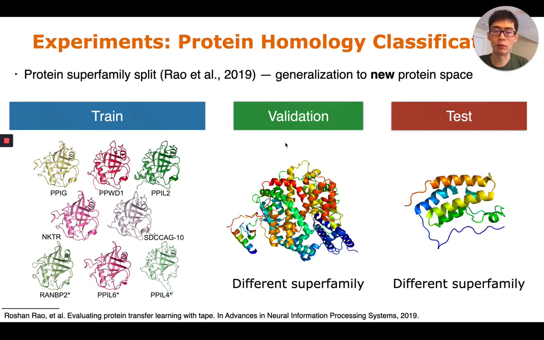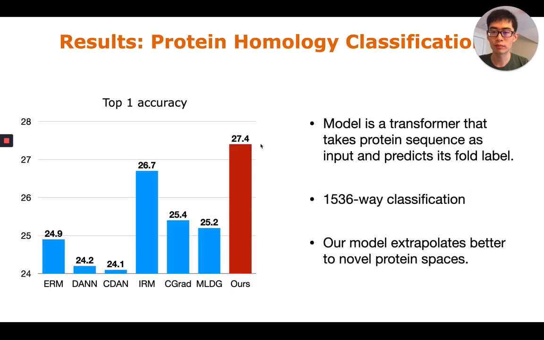We also did some real-world experiments on protein homology classification. Here, the training set, validation set and test set are split based on the protein superfamilies. The training set consists of some superfamilies, while the test set consists of different types of superfamily. So this requires the model to generalize to a new set of protein space.